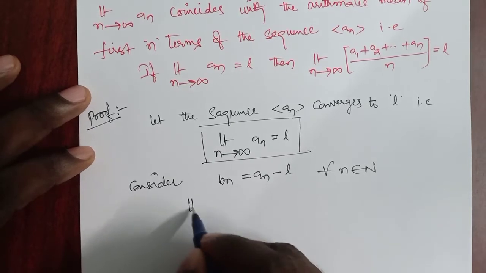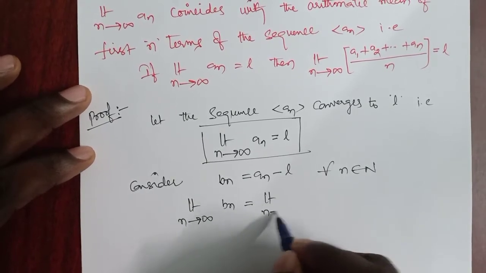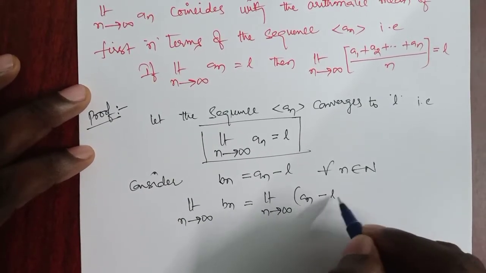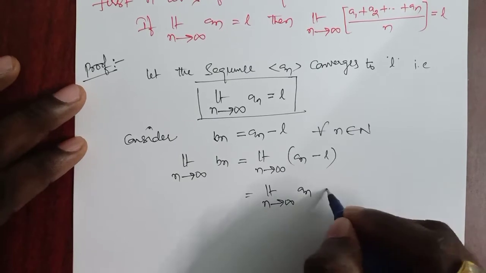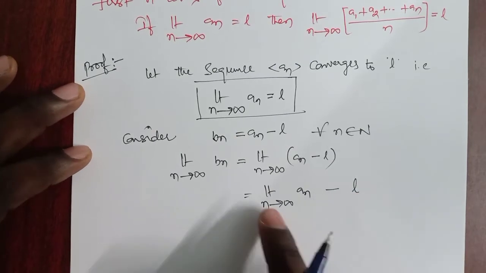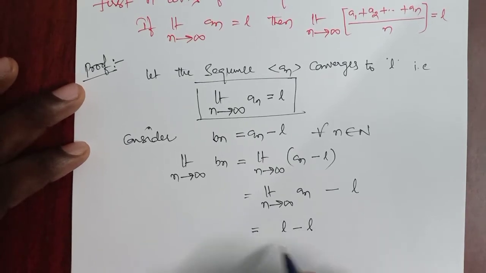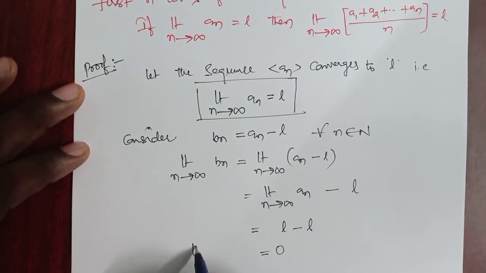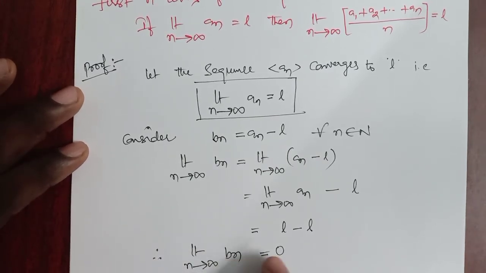Taking the limit on both sides, the limit as n tends to infinity of bn is equal to the limit of an minus L. On the right side, L is independent of n, so it is L. We have the limit of an is L, so L minus L is 0. So the limit of bn is 0, which means bn converges to 0 as n approaches infinity.